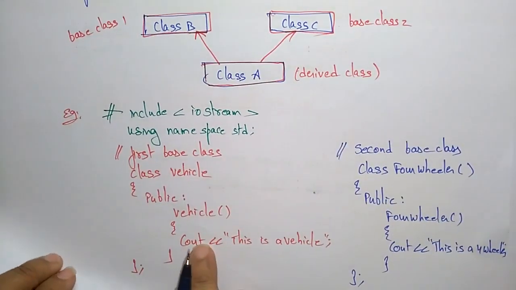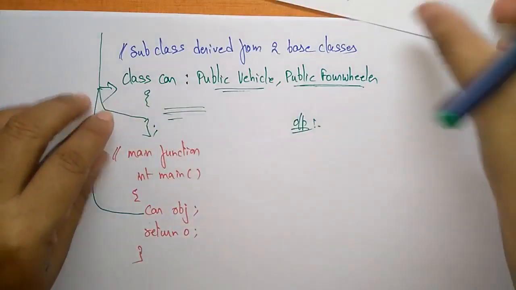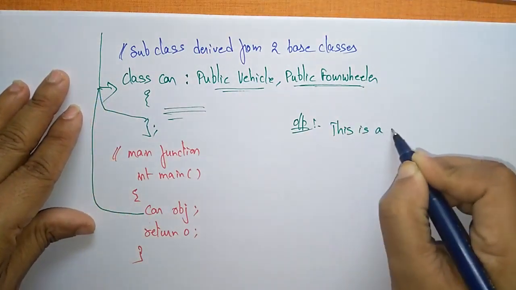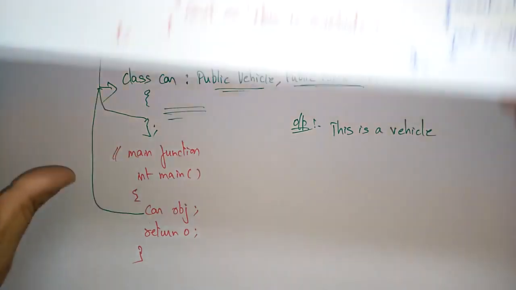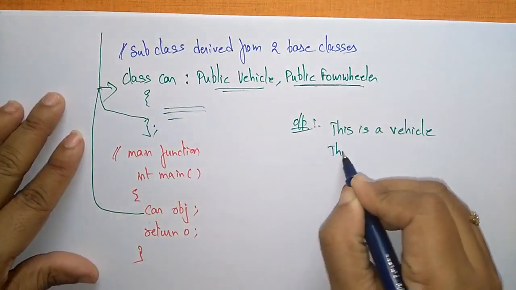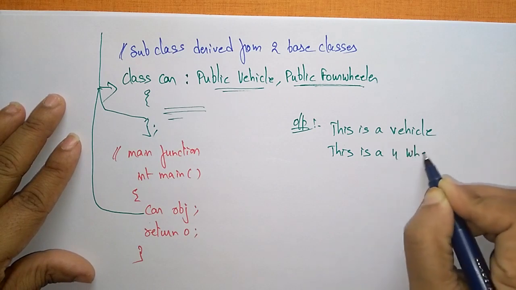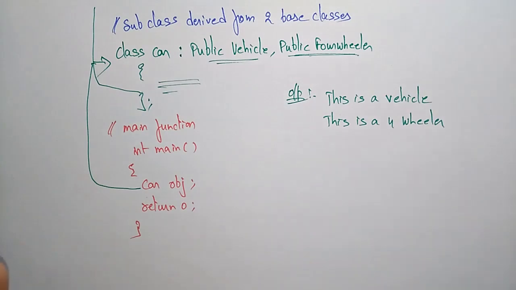First it is Vehicle, so first this message will be printed: This is a vehicle. After that it inherits the properties of the second base class, and next this message will be printed: This is a four-wheeler. So this is the output for this multiple inheritance.